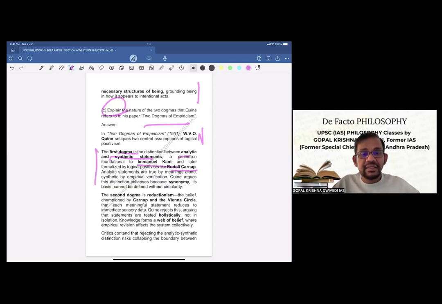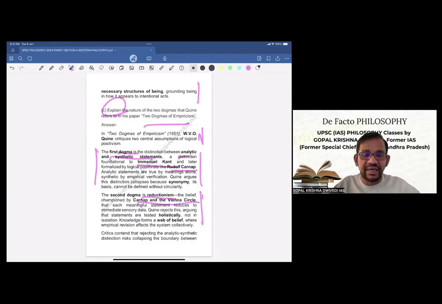Now, what is the second? The second dogma is reductionism, the belief championed by Carnap and the Vienna Circle that each meaningful statement reduces to immediate sensory data. Quine rejects this, arguing that statements are tested holistically, not in isolation. Knowledge forms a web of belief where empirical revisions affect the system collectively. Now, basically these two paragraphs are Quine's critiques of the two central assumptions of logical positivism. And then now we'll go to a critical evaluation of this exposition.